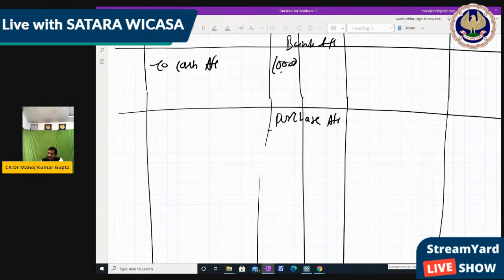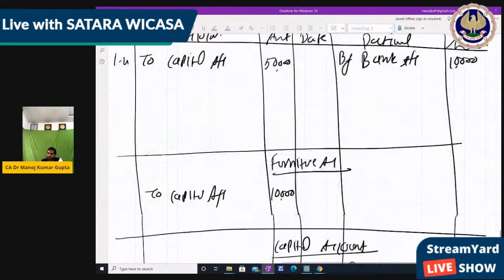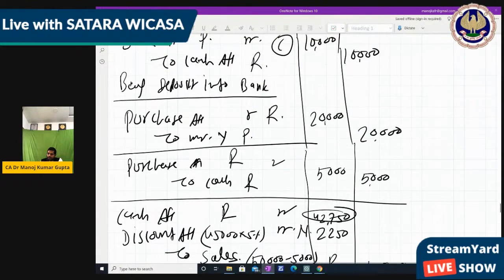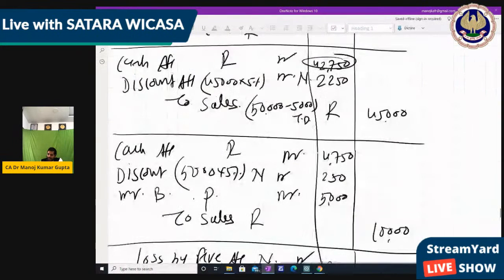Purchase account. In the debit side, to Mr. Buy account, 45,000. Look, purchase has been made from Mr. Buy, 20,000, not 45,000, 20,000, right? Then we also have to make Mr. Buy account, so we make Mr. Buy account also.